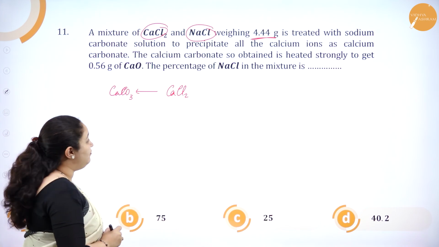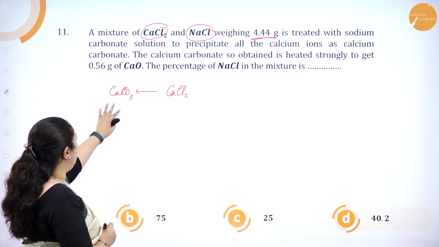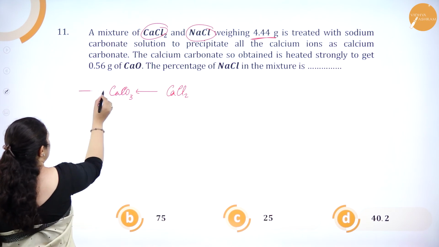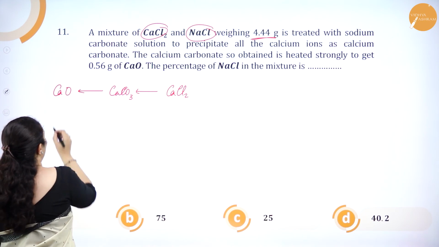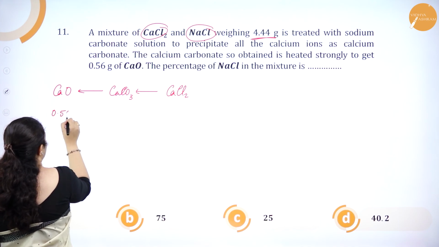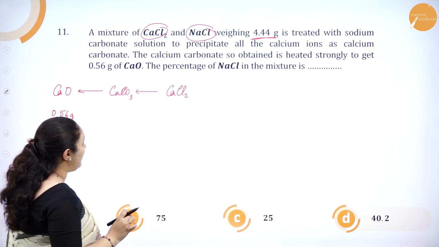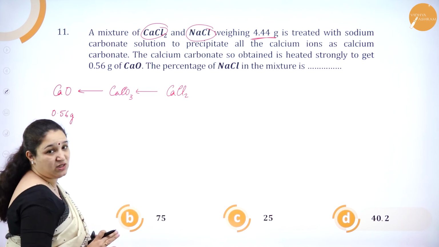Okay. Further, calcium carbonate was heated strongly to get calcium oxide. We got 0.56 grams of calcium oxide. So now we have to find out the percentage of NaCl in the mixture.